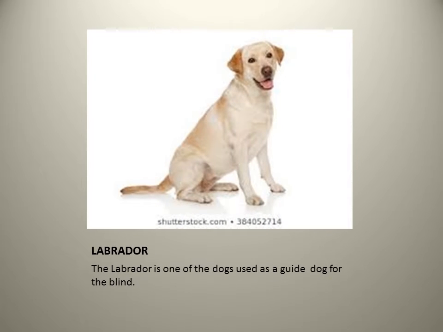The first one here is written: the Saint Bernard is one of the dogs used as a guide dog for the blind. So it is not Saint Bernard, it is the Labrador that is used as a guide dog for the blind. Please note, underline Saint Bernard, no need to cut it. You can underline or circle that, and instead write Labrador.